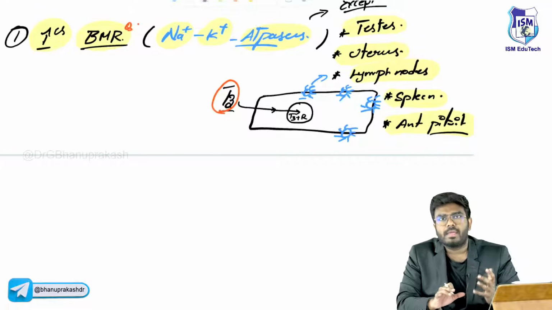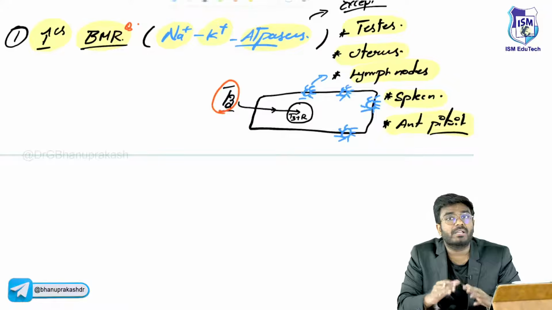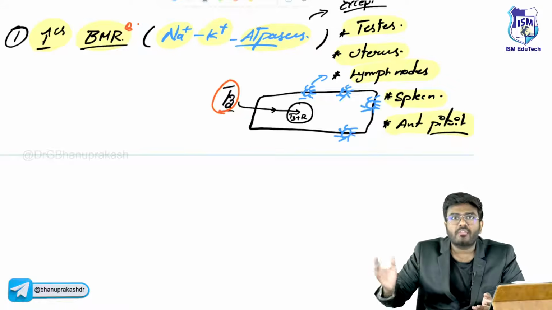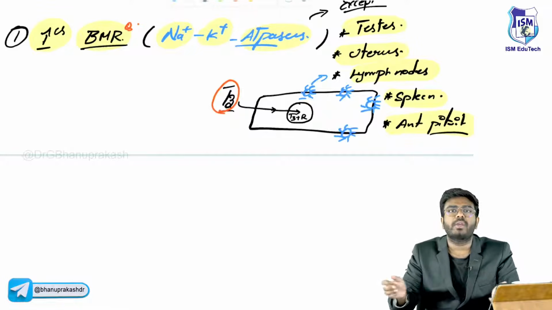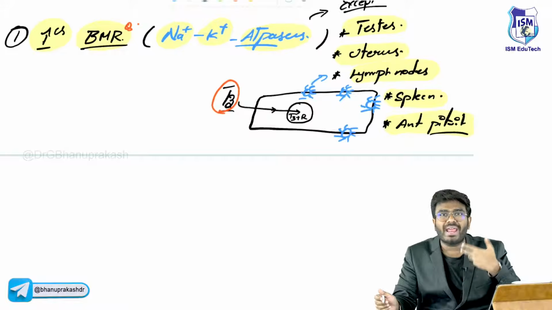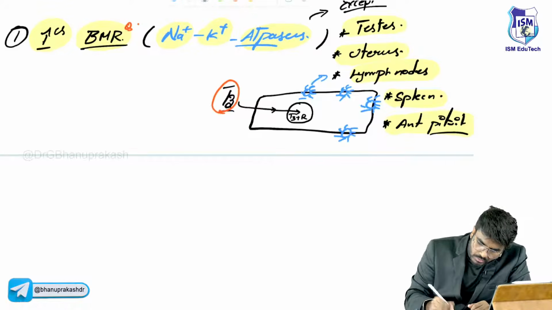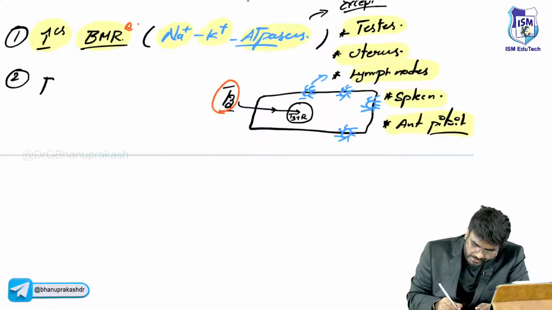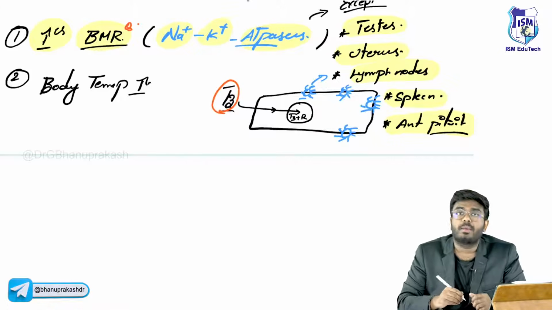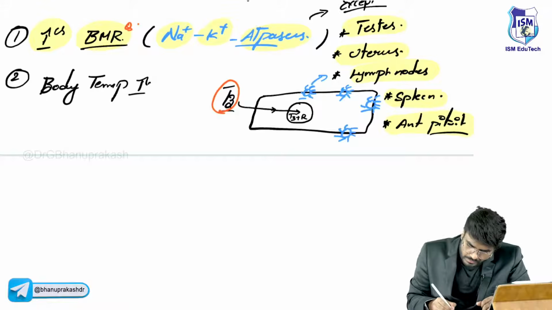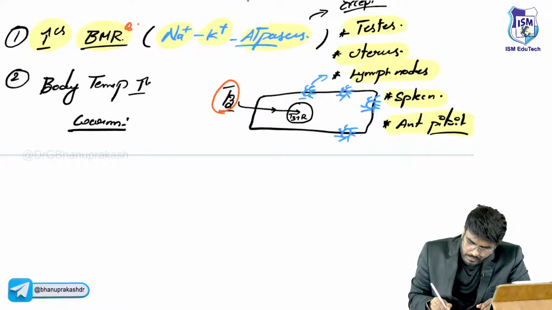Now let's come back. Imagine there is this one fellow who is having hyperthyroidism. So his basal metabolic rate will be more. More number of calories are getting utilized. More ATP is getting broken down. So what happened to his body temperature? Sir, more energy, more calories are being utilized, more ATPs are getting broken down. So where basal metabolic rate is increased, the body temperature increases. The body temperature is going to be more. So if you look at his basal body temperature, he's going to be warm.